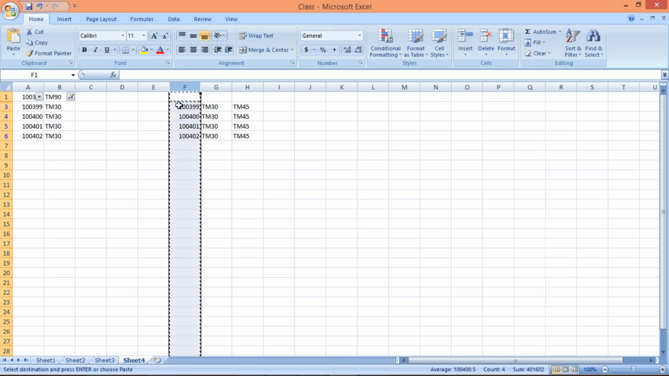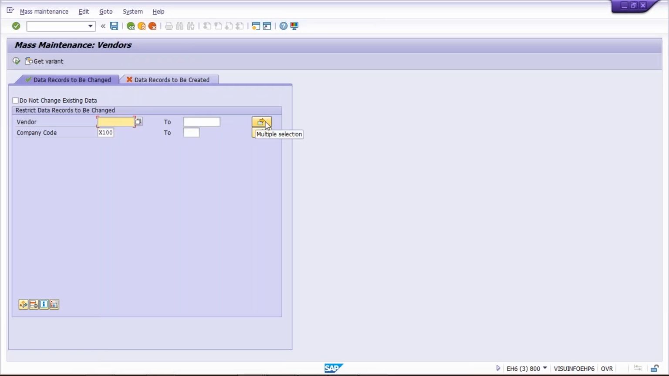Control C. Okay, so all the column F is going, this is your vendor, right? So all the column F is going to be selected. Now here, whether it is 4 vendors or 400 vendors or 4,000 vendors, all the vendors are going to be selected in this itself. And here what you have to do, you have to do one thing, just click here, multiple selections.